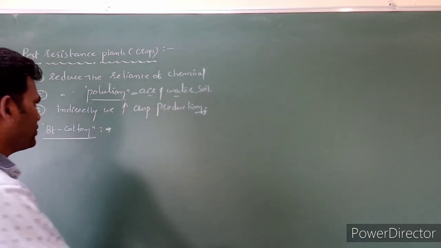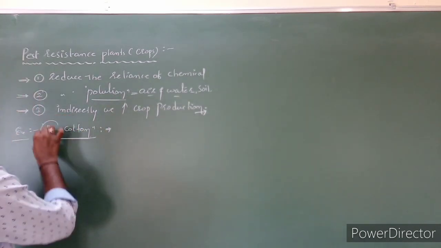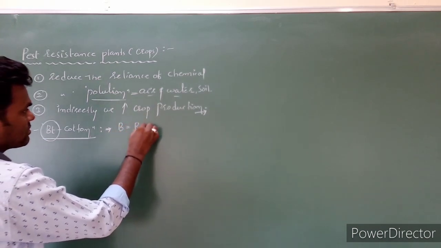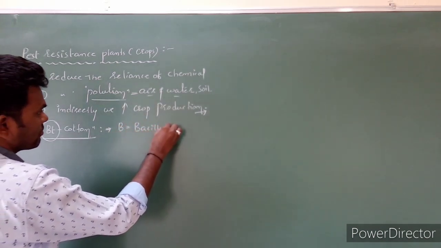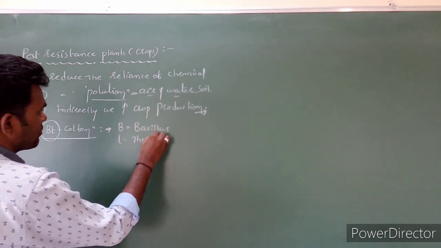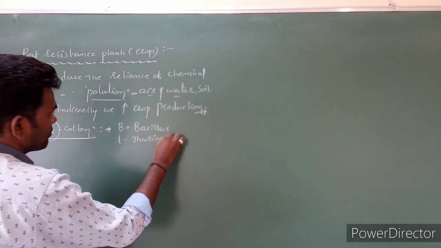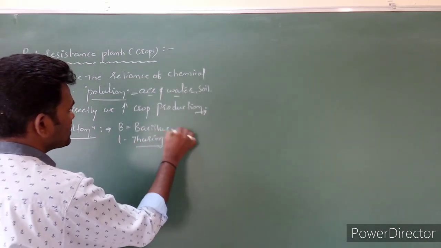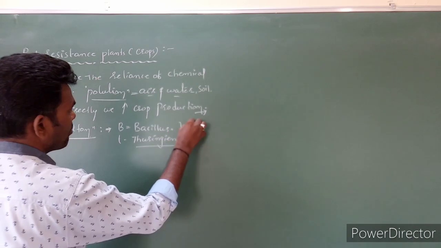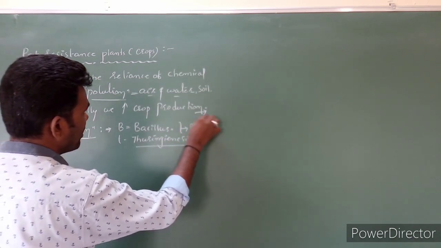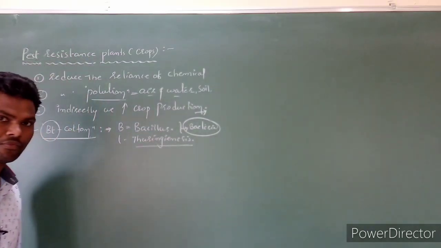BT cotton is actually a combination of BT, B means Bacillus and T means thuringiensis. Bacillus thuringiensis is actually a bacteria. It is one bacteria.